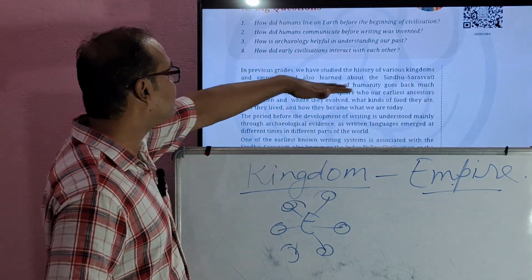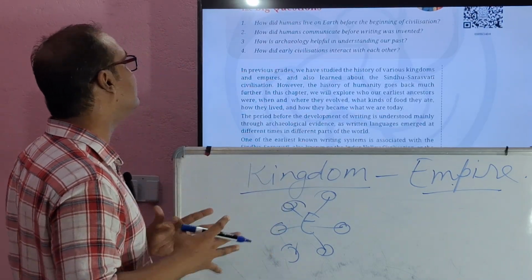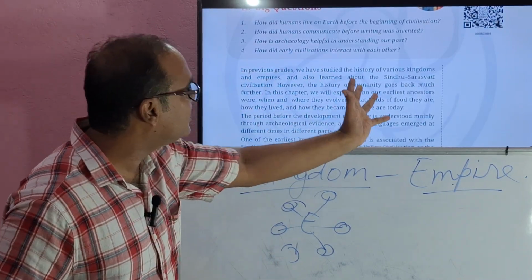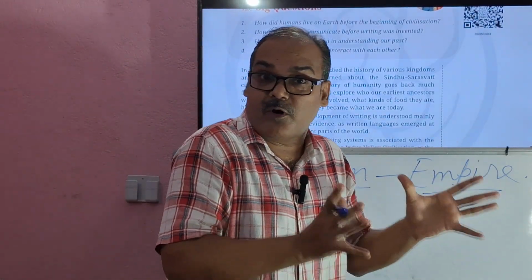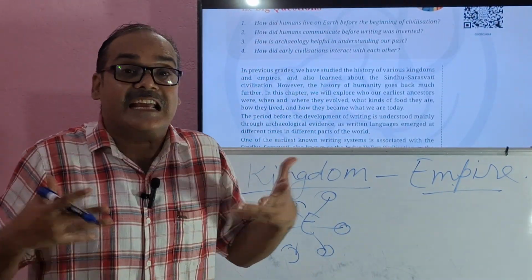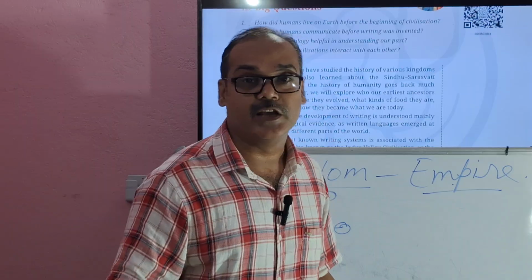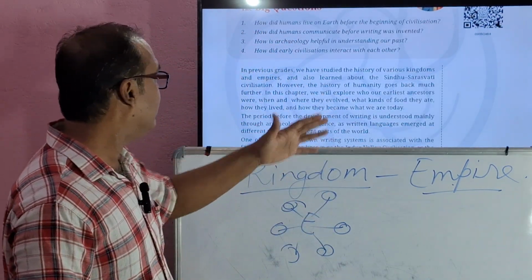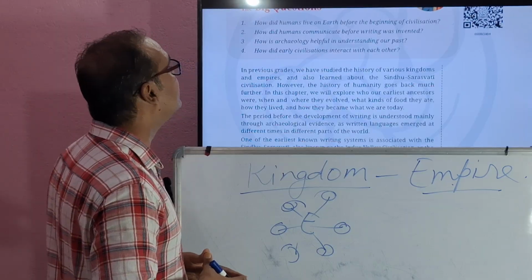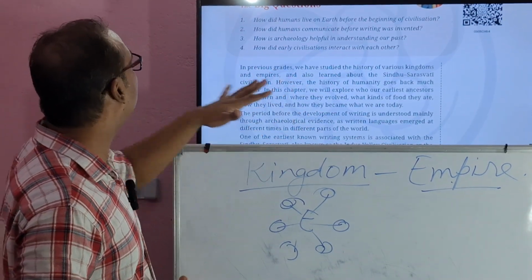In previous grades, we have studied the history of various kingdoms and empires and also learned about the Sindhu Saraswati civilization. When we talk about Sindhu Saraswati civilization, it means we are talking about the Indus Valley civilization. Got it? However, the history of humanity goes back much further.